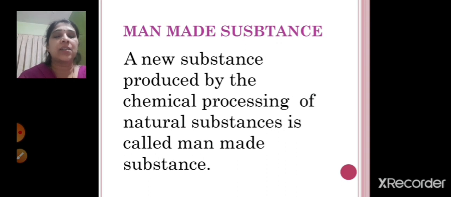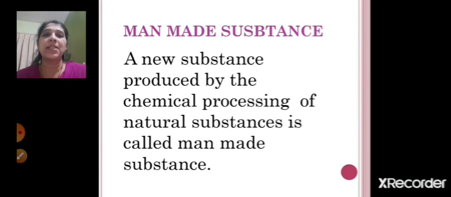Because of that, the substances made by man are available in large quantity. Also they are low on cost, and easier to use also. So man has made these man-made substances. So what is a man-made substance? A new substance produced by the chemical processing of natural substances is called a man-made substance, right?